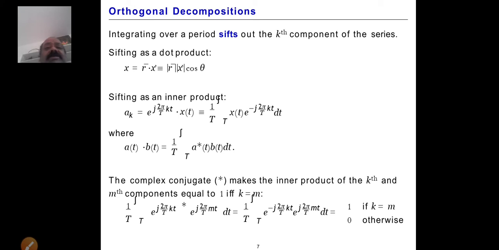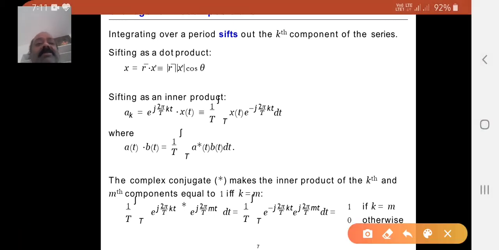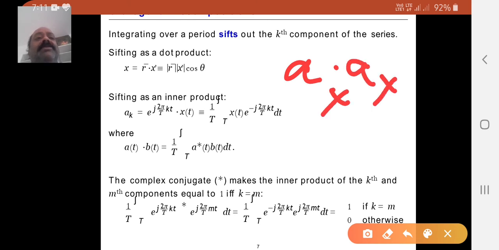From this, the complex conjugate, indicated by star, makes the inner product of the kth and mth components equal to 1 only under one condition: when k is equal to m, the product is equal to 1. That means, in the generally dot product, ax into ax is equal to 1.